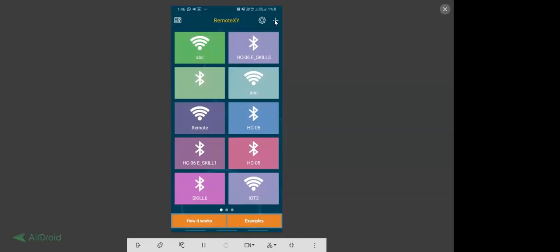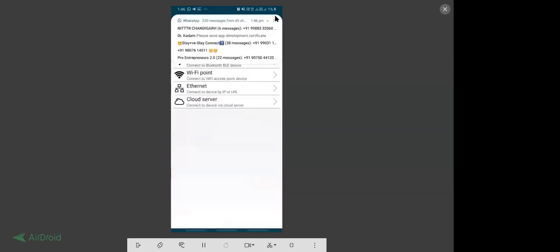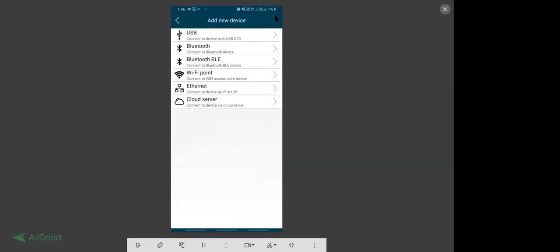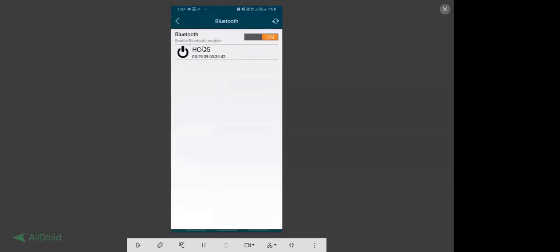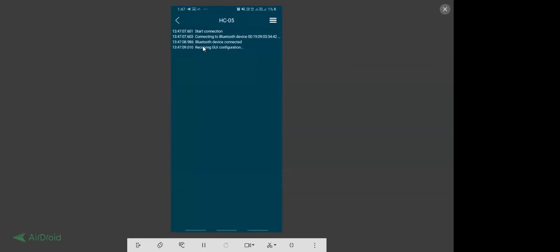What you have to do is click on this plus button at the top right. So I'm going to click on that plus button. As I click on it, it's showing these options. We have to select the second option, that is Bluetooth. Then it's showing the SC05 device name. Select this device. As you select it, it will start connecting, checking and configuring it.